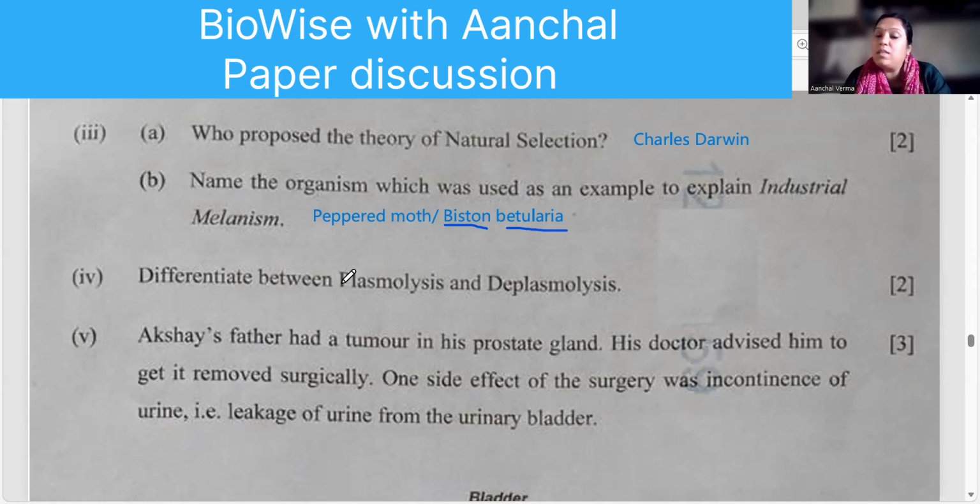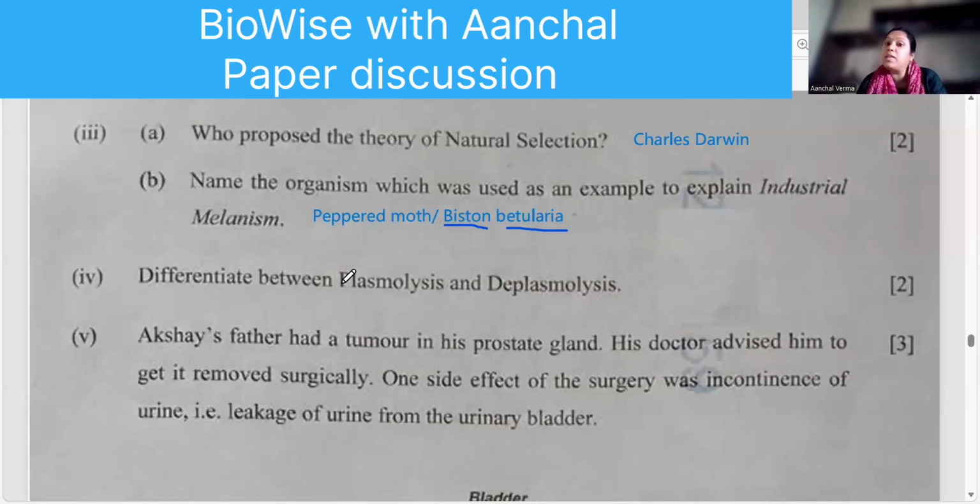When the plasmolysed cell is again placed in a hypotonic solution, water from the hypotonic solution moves inside the cell, making it turgid again. So this is deplasmolysis. Plasmolysis happens when the cell is placed in a hypertonic solution, and deplasmolysis happens when the plasmolysed cell is placed in a hypotonic solution.